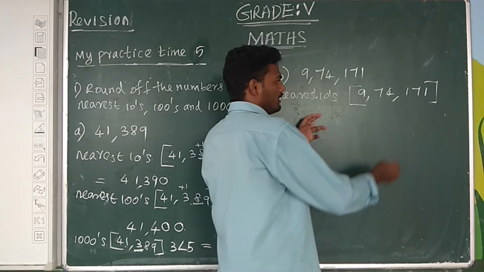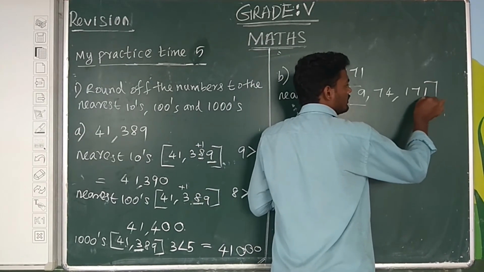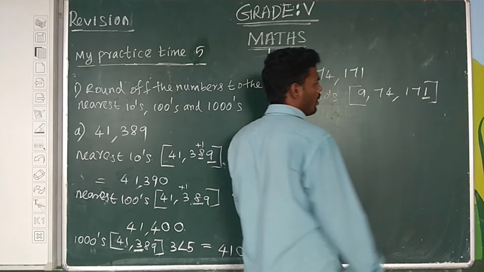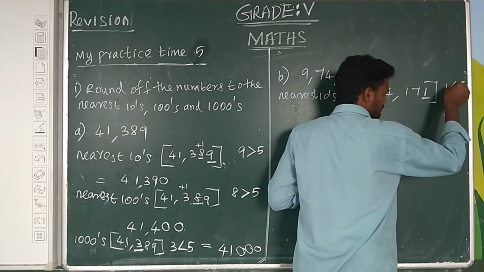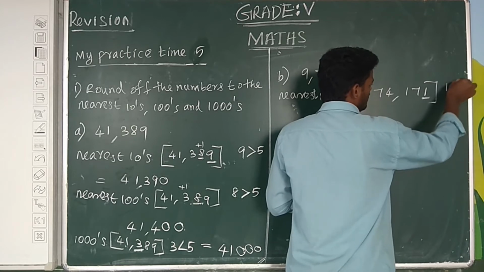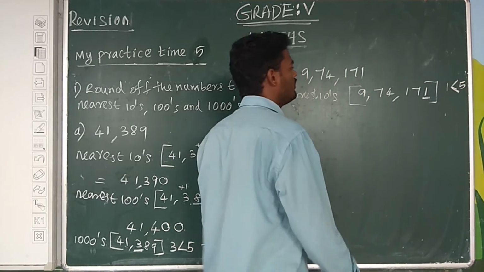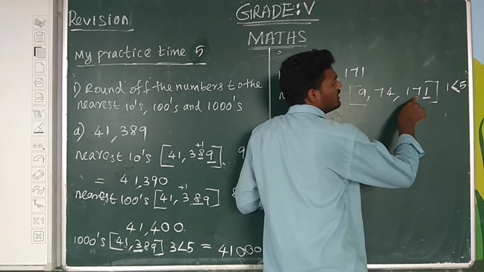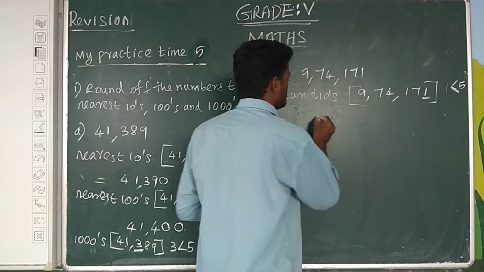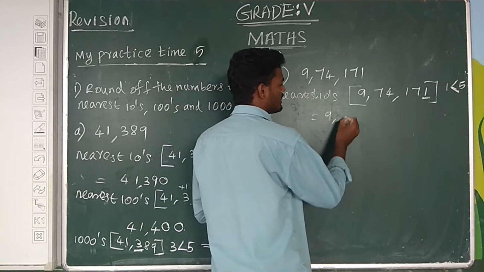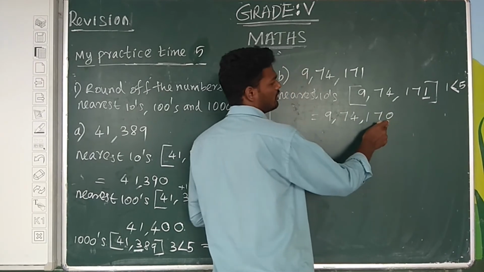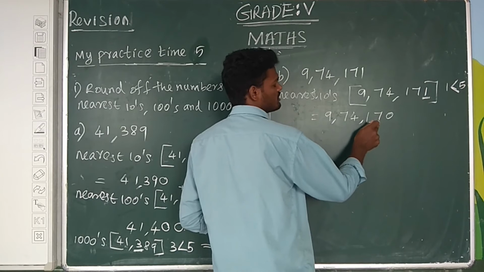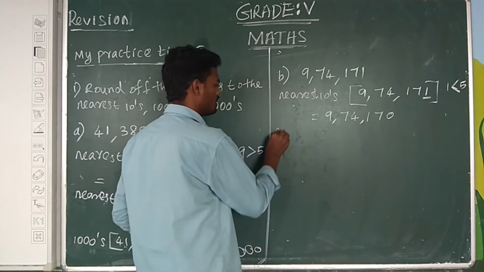First we underline the ones place digit. 1 compared to 5: 1 is less than 5, smaller than 5. So no change in the tens place. Therefore the answer is 9,74,170. The ones place value is 0, no change in the tens place, so 7.